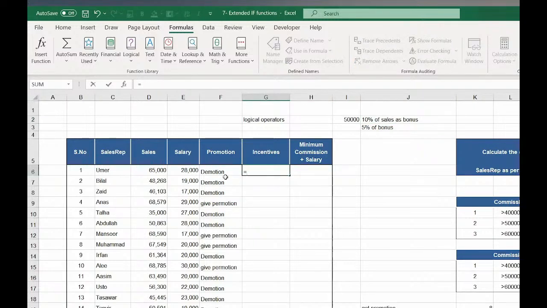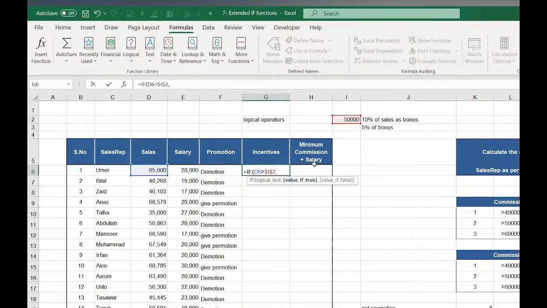Okay. So equal if D6 greater than 50, and then comma. You would do 10%.